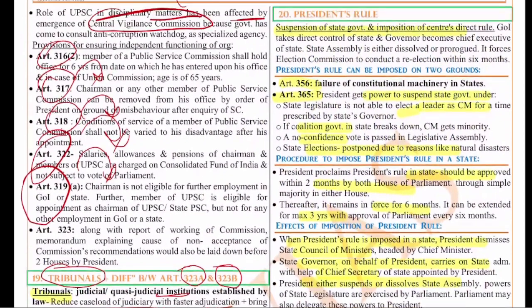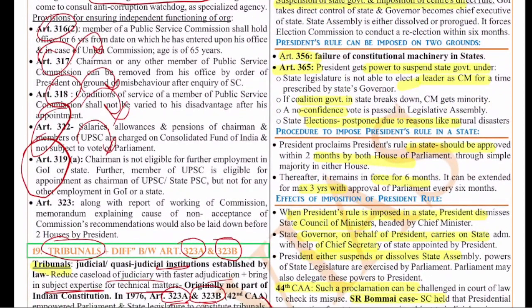Right. So next one, the President's Rule. President's Rule, Article 356 and Article 365. These are the two articles that we have. So you can directly start with the President's Rule. The definition: suspension of the state government and imposition of the centre's direct rule is nothing but the President's Rule. The Government of India takes direct control of the state and the governor becomes the chief executive of the state.